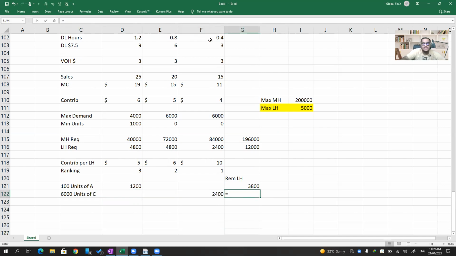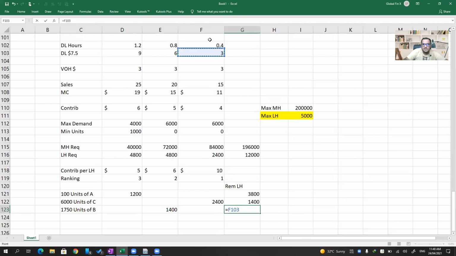Remaining will be 3,800 minus 2,400, that is 1,400. In 1,400 hours, how many units of B can we produce? 1,400 divided by 0.8, we can produce 1,750 units. 1,750 into 0.8 is 1,400. So remaining labor hours will become 0.